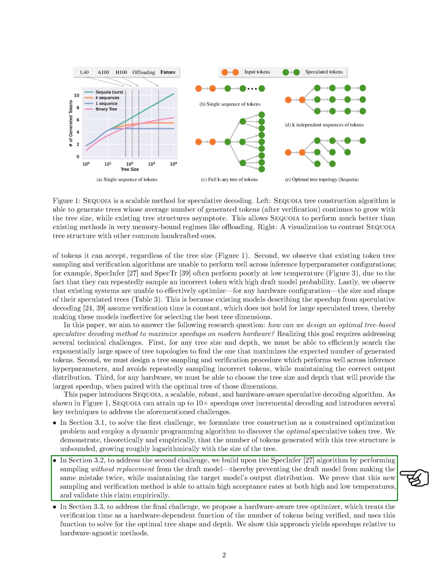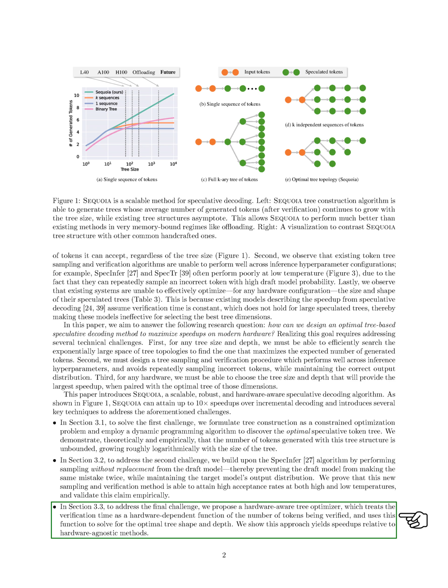To address the second challenge, we improve upon the SpecInfer algorithm by choosing tokens in a way that doesn't allow the same mistake to be made twice, while still keeping the final model's output distribution accurate. We prove that this new method of choosing and checking tokens works well at both high and low temperatures and confirm this through experiments.